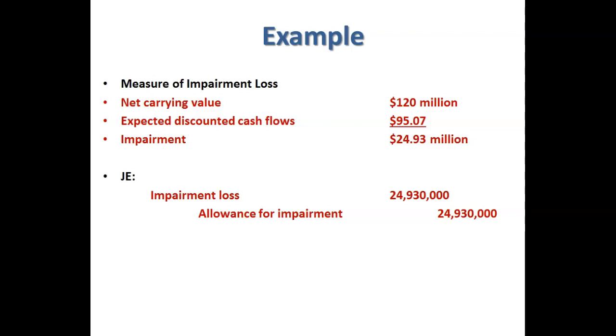Our journal entry is going to be to debit impairment loss for $24,930,000 and to credit the allowance for impairment $24,930,000. This concludes Chapter 9.